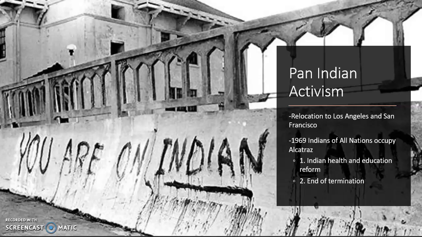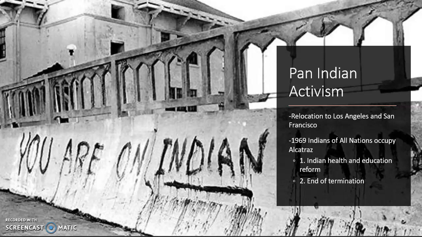So during that time, as you also read in your textbook, another policy comes to fruition, the idea of relocation. So the federal government thought, hey, if we can't terminate Indian people, what we can do is relocate them off the reservation so that this idea of community, where they take care of one another, can be broken, and they can become more individualized so that they can assimilate into society, get jobs, and not depend on their family like they do on the reservation.